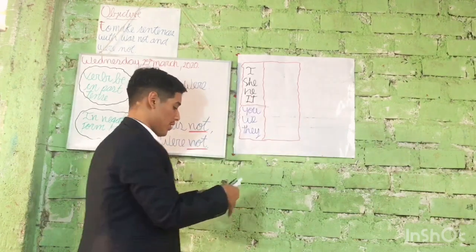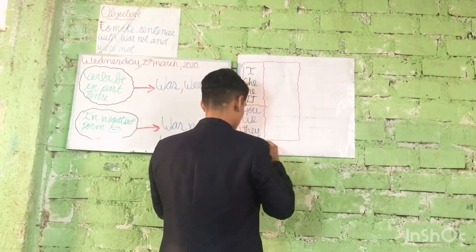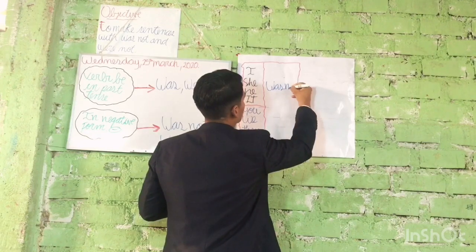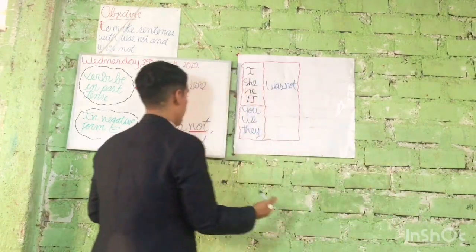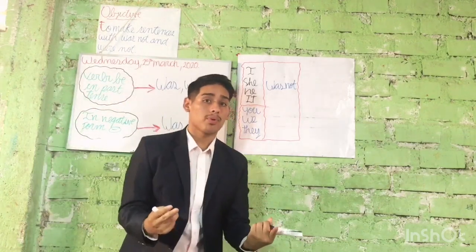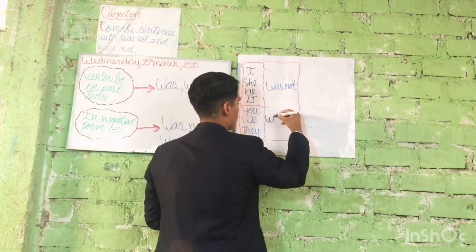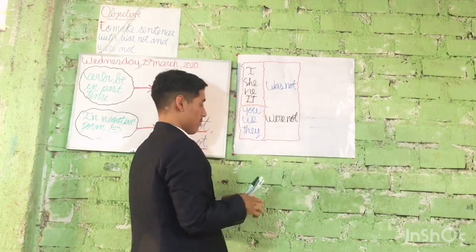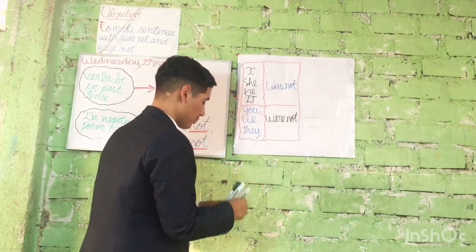Okay, was not goes here. And now, were not goes in the second group. What is the second group? This part. So, in this part we put were not, okay? And we made a division.